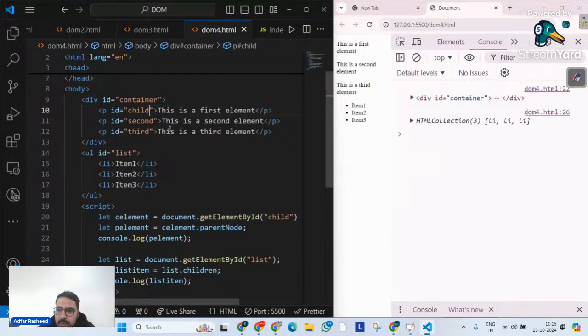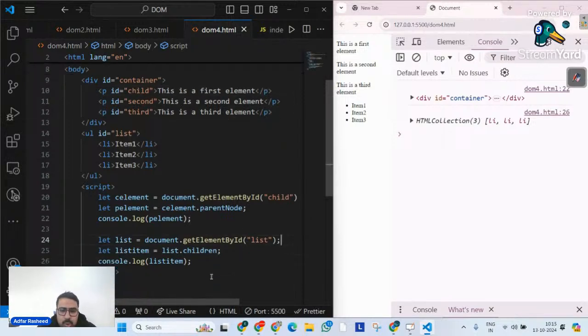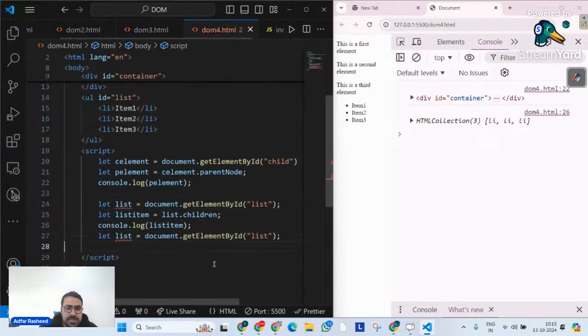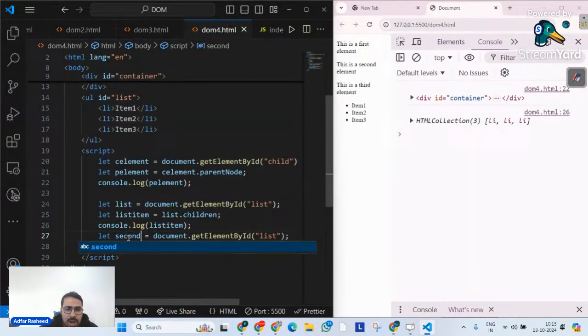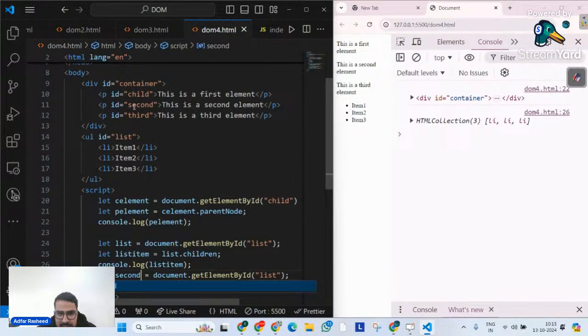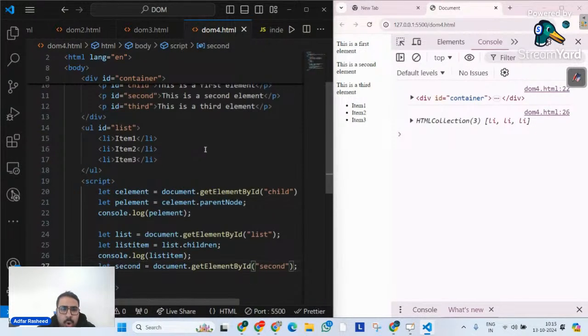Perfect. Let's understand one thing here. I am going to read an element whose ID is second, so I create a variable called second and give it the ID second. Can we all agree the node it found is this particular p tag? Of course, yes.